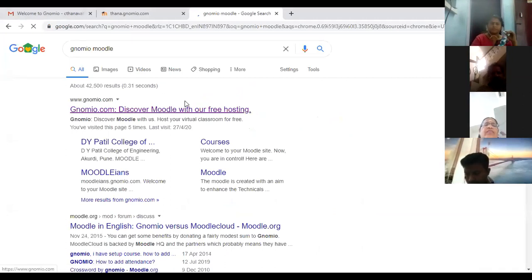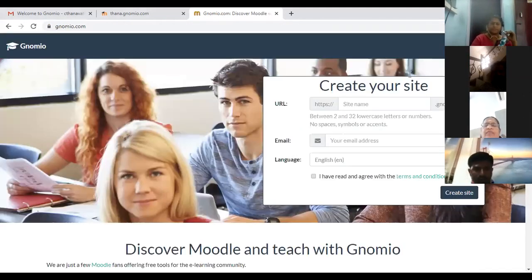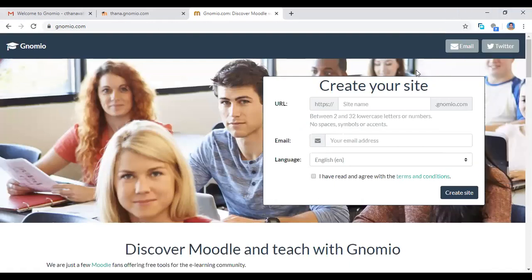And the first URL website, genomia.com. Discover Moodle with our free hosting. You click the website, and now you can see the create your site. The page will open. Here you see that URL name. Which URL name you want, you type here, between 2 and 32 lowercase letters or numbers, no space. This is starting with HTTPS.